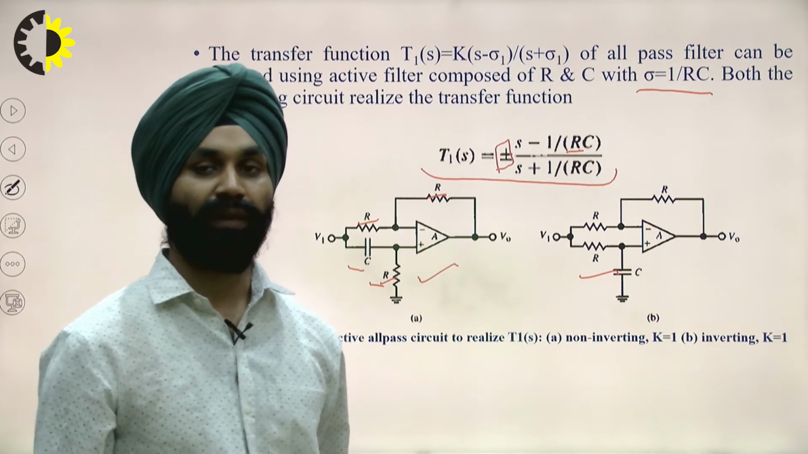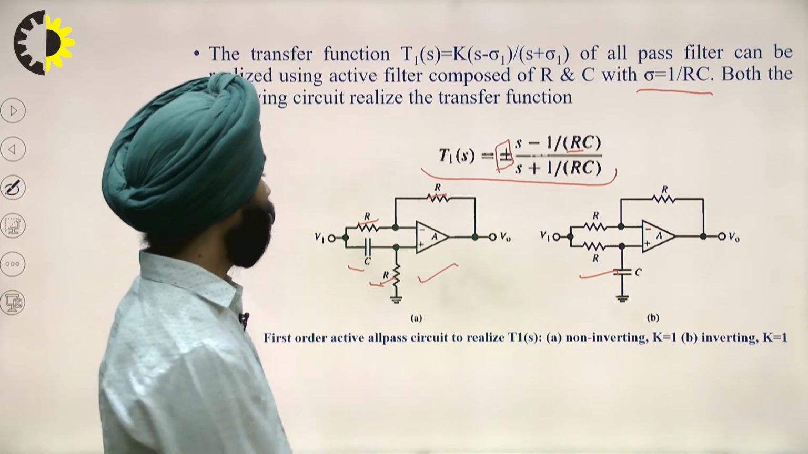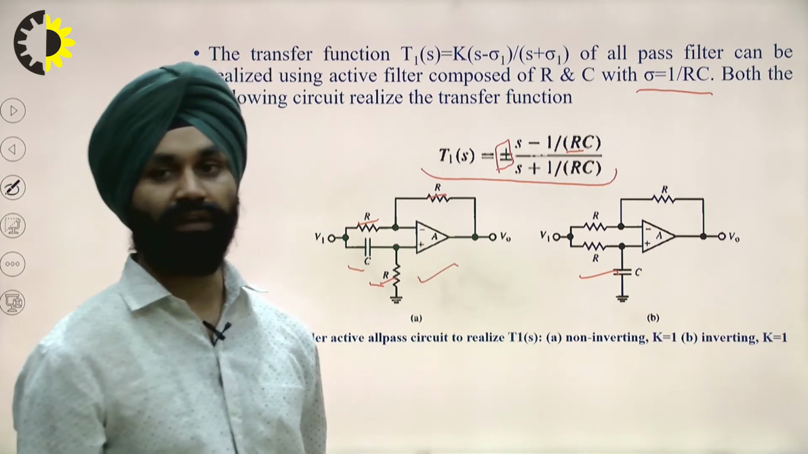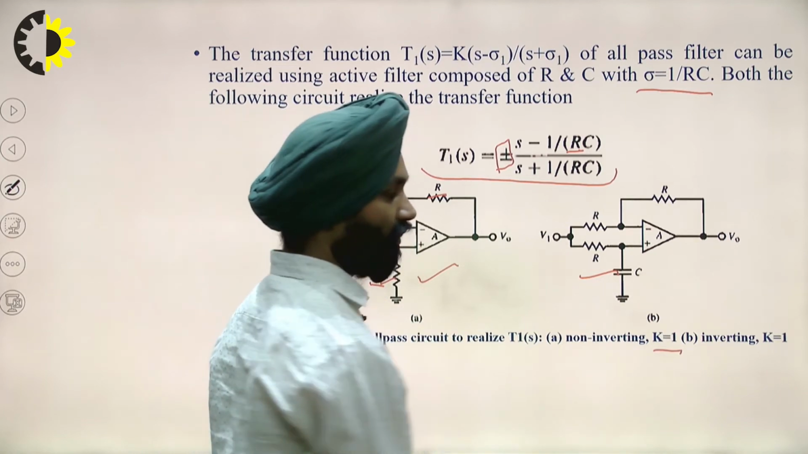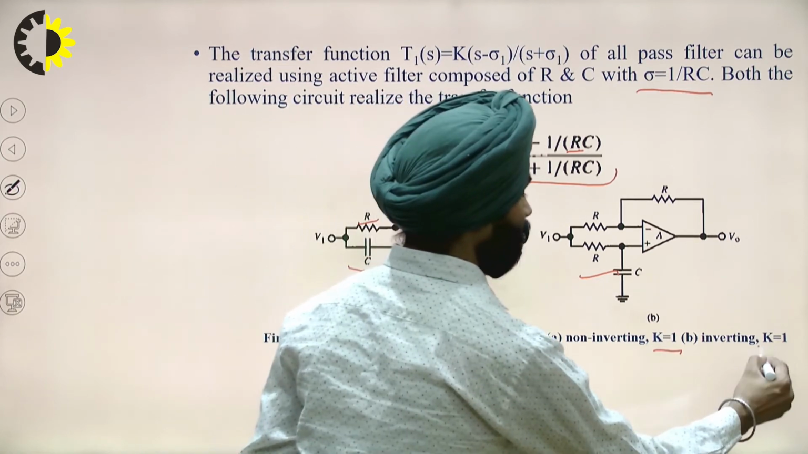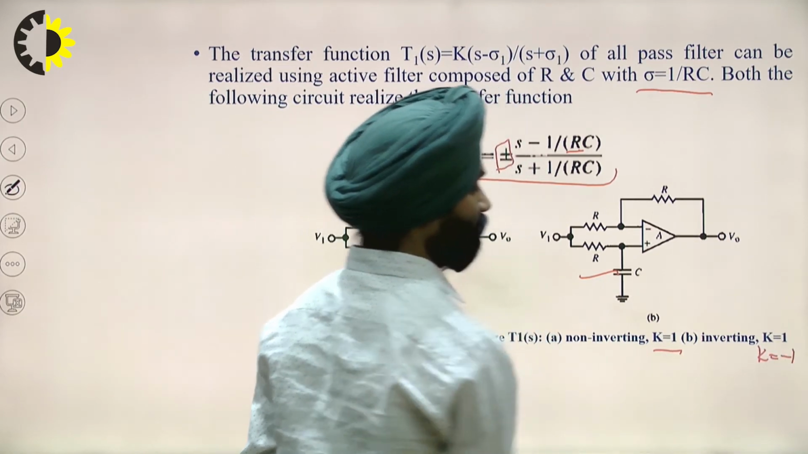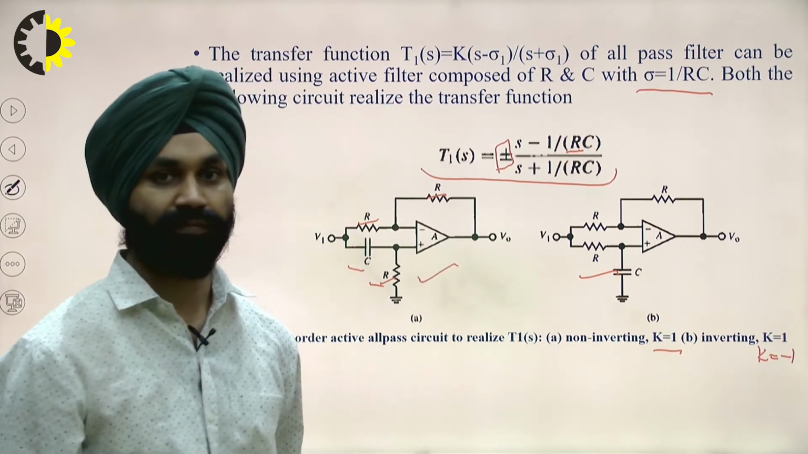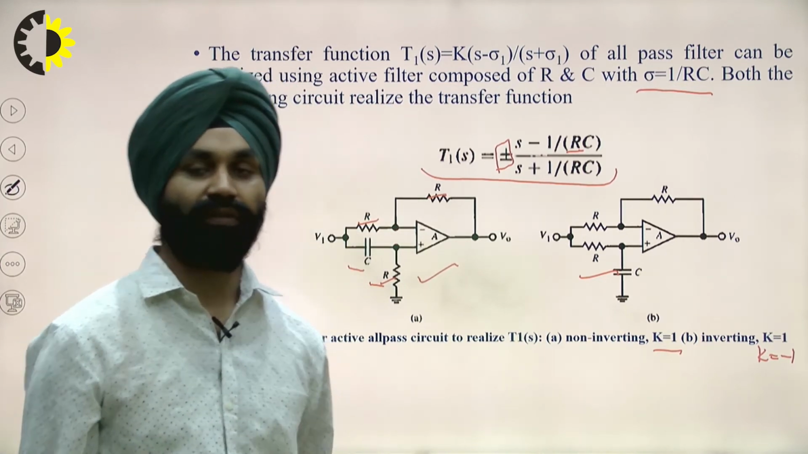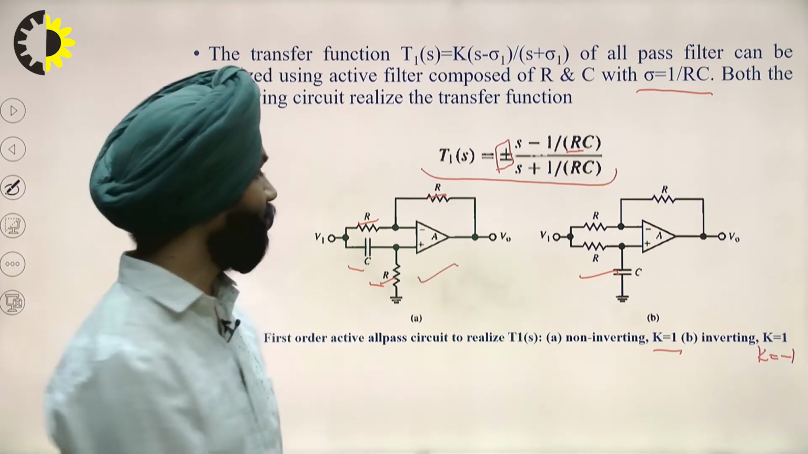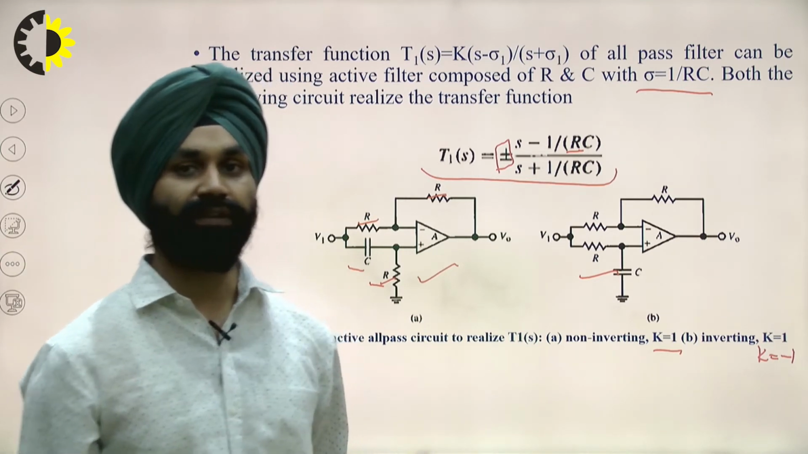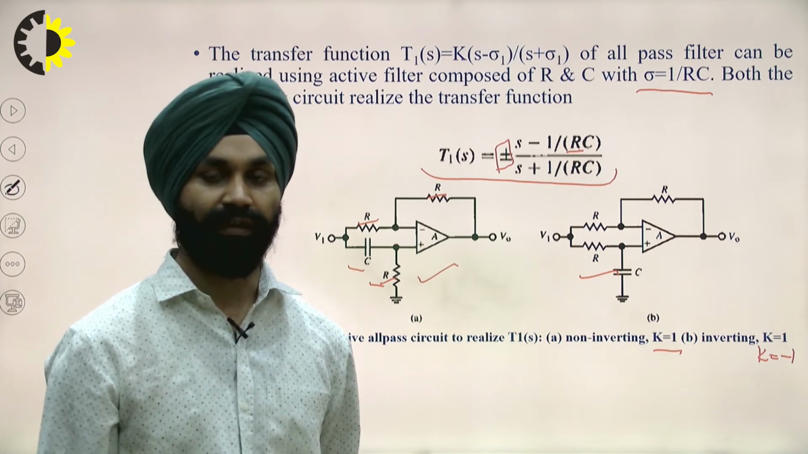So for the non-inverting case, k is equal to 1, and for the inverting case, k is equal to minus 1. So we can create such filters for the first order filter. These are the first order filters which can be cascaded with the second order to create any type of filter.